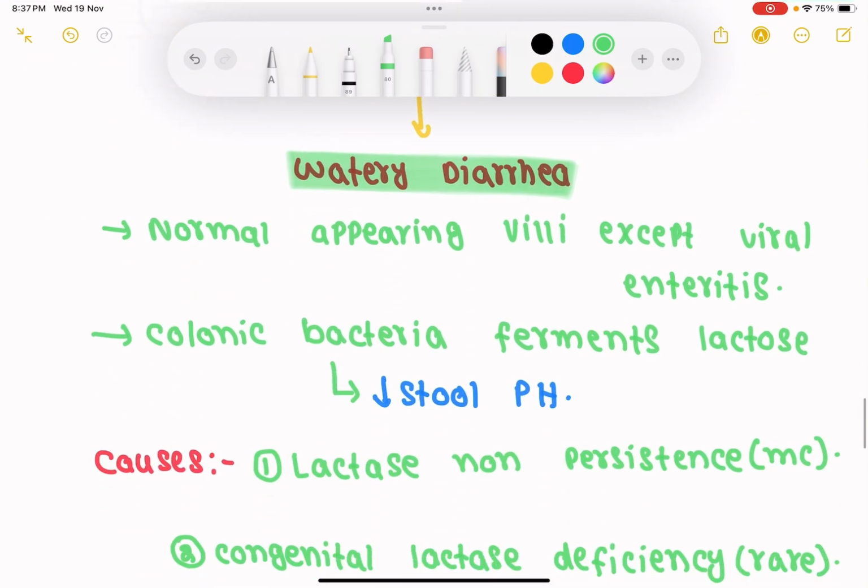Then celiac disease, we discussed that there will be villous atrophy, but in case of lactose intolerance, there is normal appearing villi. Villi shape will be normal. As we discussed in celiac disease that the villi will be atrophied, but in this case we see normal appearing villi, except in viral enteritis. If some trauma or viral enteritis occurs, then the structure of the villi can be disturbed, but usually there is normal appearing villi in case of lactose intolerance.